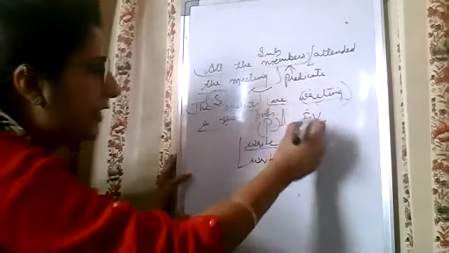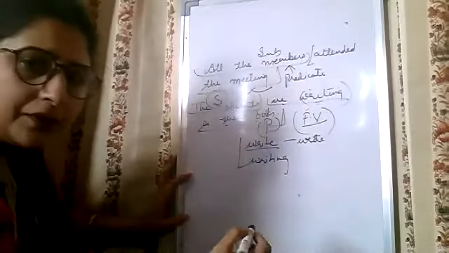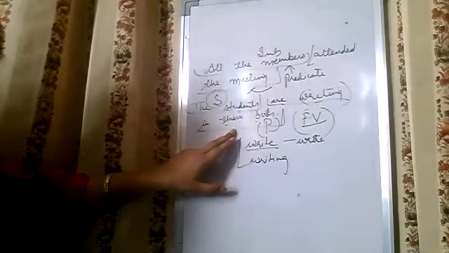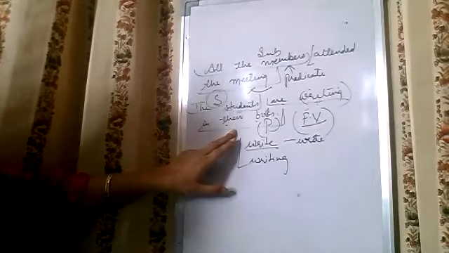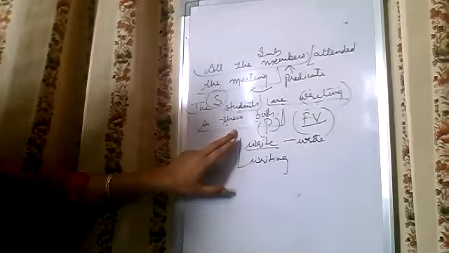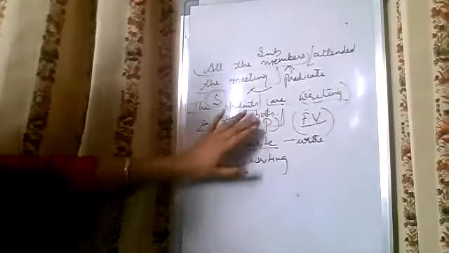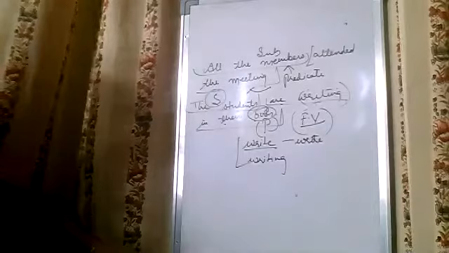So these kinds of verbs which change are called finite verbs. In a predicate there must be a finite verb. It can be a finite verb or a simple verb, and with an object. The object is also a must. So this is called the predicate. In 6th class you have done subject and predicate. This is just an overview, a revision of subject and predicate.